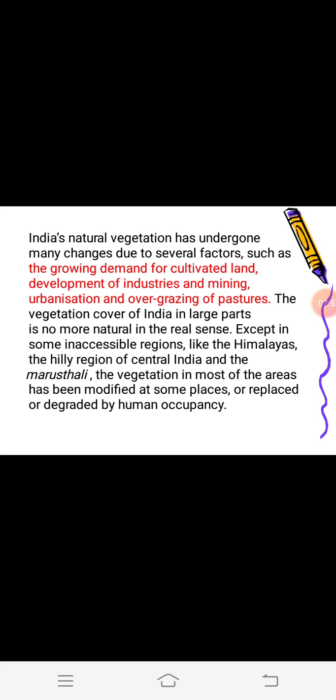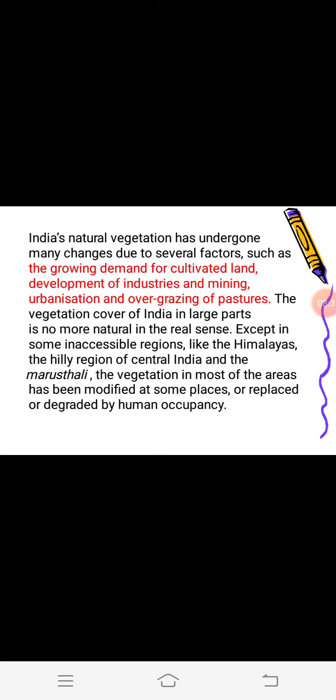The natural vegetation of India is changing rapidly due to the demand for cultivation of land. As the population is increasing rapidly, we also require more land for agriculture. So forests are continuously being cut and converted into agricultural land. Industries are continuously developing and mining is in progress. To fulfill the requirements of the population, a lot of industries are there.